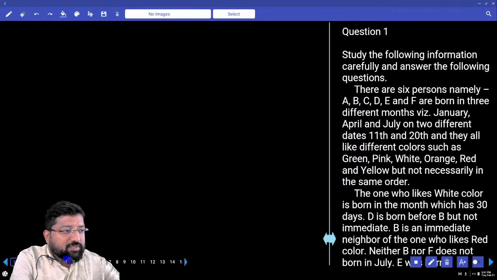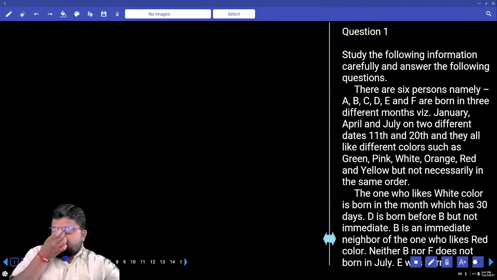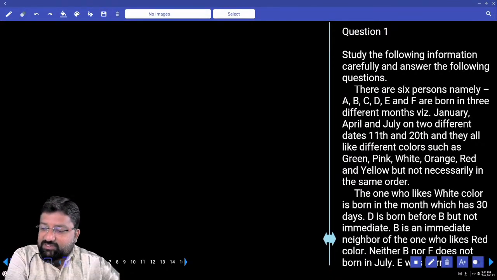Okay, this is a prelim small test. Let's try to solve the questions from the reasoning part. Look at the first question. This is from puzzles.